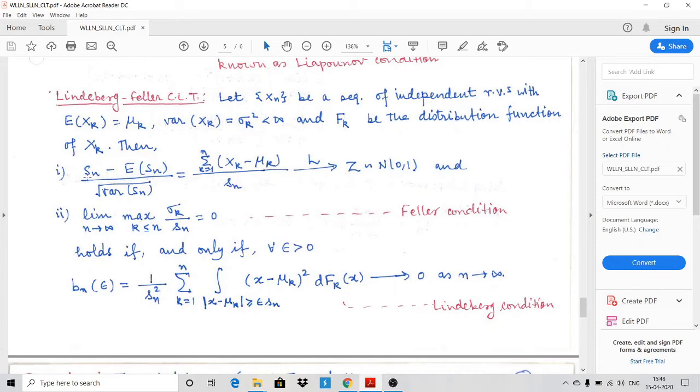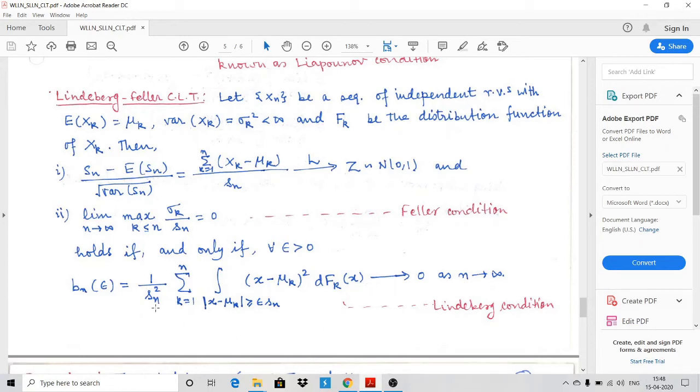If I focus on the first and this condition, then it will give us the central limit theorem. This second condition is known as the Feller condition, and this last is known as the Lindeberg condition. That's why the theorem is named the Lindeberg-Feller central limit theorem. So this is a somewhat complicated condition, but you can find out in some example if there is this kind of integral.